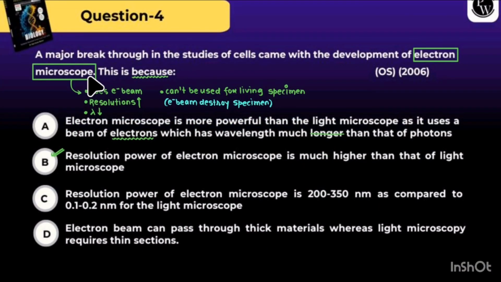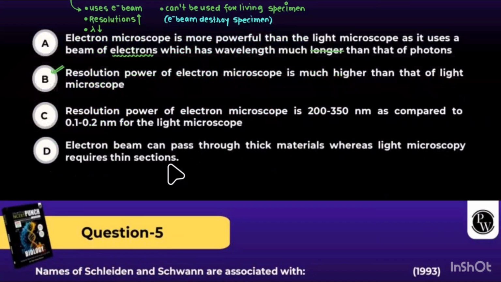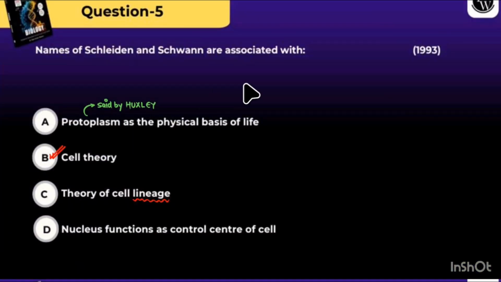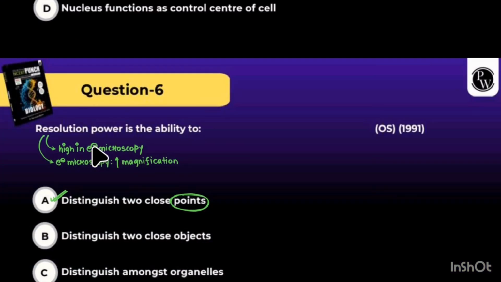Question: a major breakthrough in the study of the cell came with the development of the electron microscope. The key point is that the electron microscope uses an electron beam, where the resolution is high and the wavelength is low. It cannot be used for living specimens, because the electron beam can destroy a specimen, right? That's the reason the electron microscope is more powerful than the light microscope, which uses a beam of light with a much longer wavelength. The resolving power of the electron microscope is much higher than that of the light microscope. Of course, the names Schleiden and Schwann are associated with cell theory.